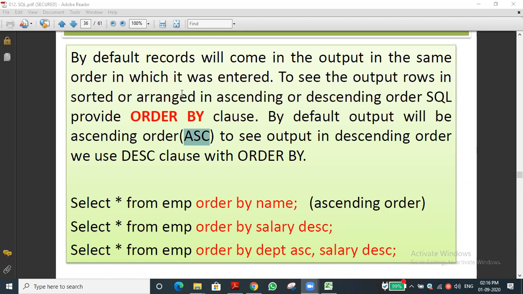For example, one company has 100 employees, with 10 departments and 10 members in each department. Suppose that is in the table. First it will arrange the department in ascending order. Then within a particular department, the salary will be arranged. For example, 10 members are working in a department, among the 10 the one getting the highest salary comes first, then the next salary, for example 1 lakh, 90,000, then 80,000, then 70,000, likewise it goes. Have you understood what the meaning is?